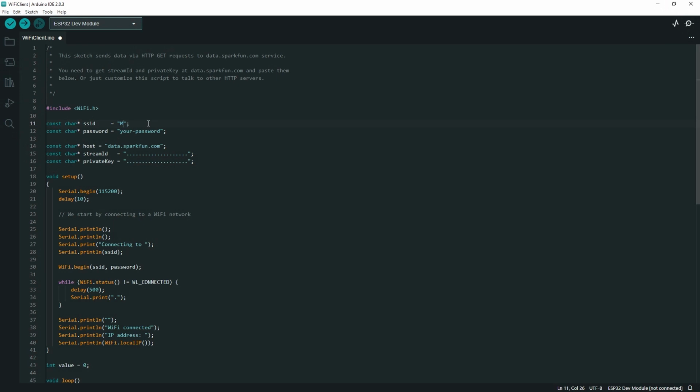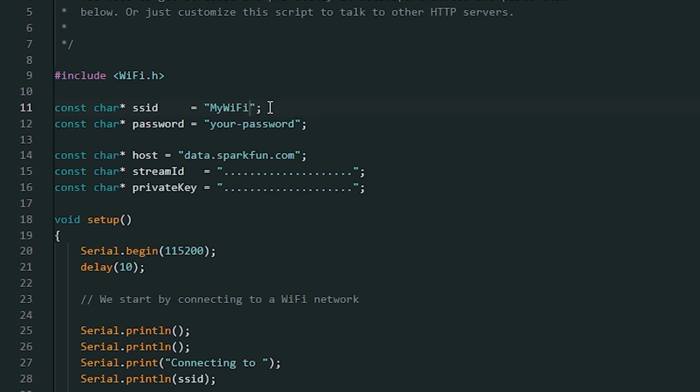A lot of examples for Wi-Fi hard code the SSID, or the name of the Wi-Fi, and your password directly into the project. But I want a bit of flexibility. I want to be able to change the Wi-Fi details as we see fit, whether that's because we've moved to a different location or making the project available to others so that they can use it within their own Wi-Fi networks.